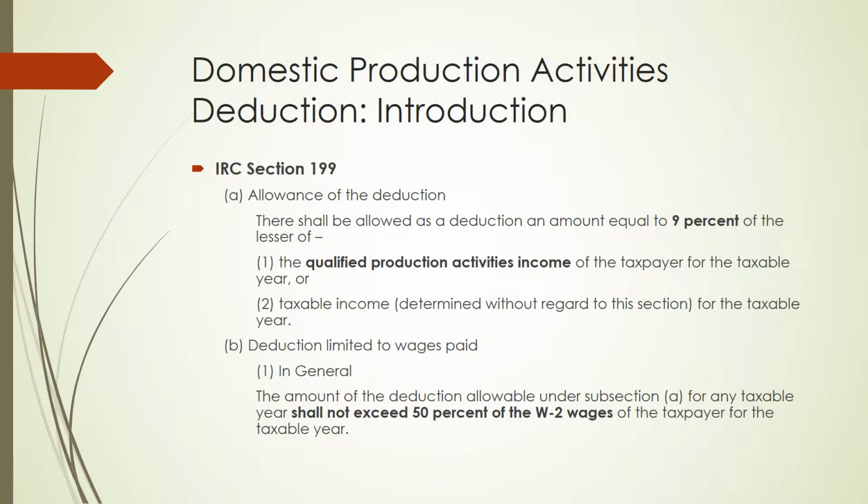We kind of just went through it, but essentially the process of calculating it, in less complex terms than the code section, is to determine what part of your net income is a qualified production activity and relates to U.S. business activity, and that's determined on an entity-by-entity basis. Then it's multiplied by 9%, and it just needs to be limited by taxable income or W-2 wages.